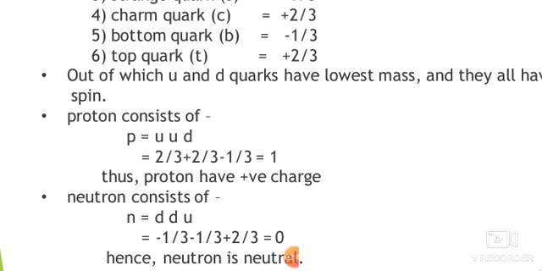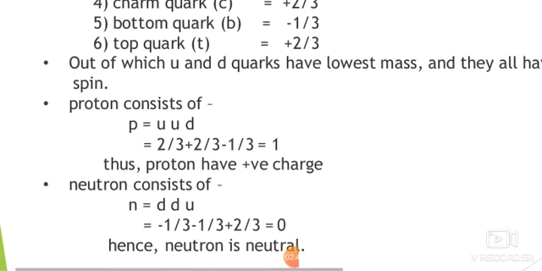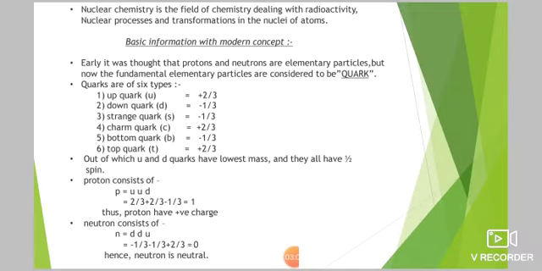If we put the charges here, we will get 1. That means 1 is the positive charge of the proton. And the neutron consists of 2 down quarks and 1 up quark, and after putting the values of the charges, we get 0. That means the neutron is neutral. Neutron doesn't have any charge.